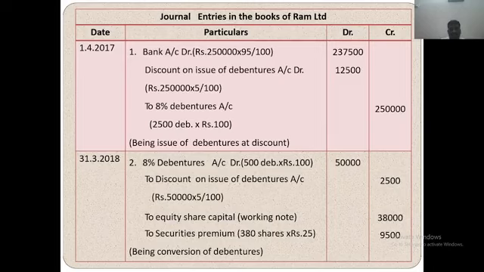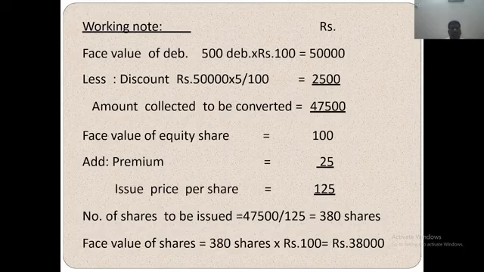So 8% debenture account debit, 500 into 100, 50,000. Discount on issue of debenture account, 5% of 50,000, 2,500 credited. Then equity share capital working notes: face value of debentures 500 into 100, 50,000, less discount at 5%, 2,500. So the remaining amount converted is 47,500. The face value of equity shares is rupees 100 each, add premium 25, total issue price 125.